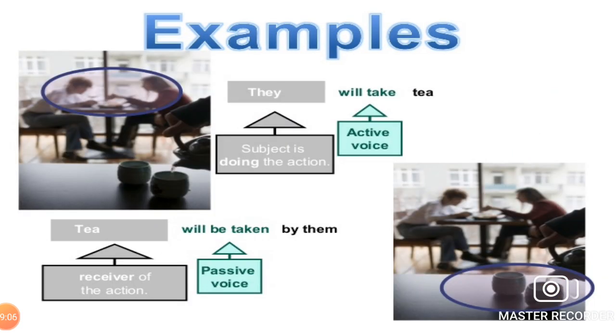They will take tea. They is the subject. The subject is doing the action. Will take is active voice. Tea will be taken by them. In this sentence, tea is the receiver of the action. Will be taken, passive voice. See, taken is the V3 form.